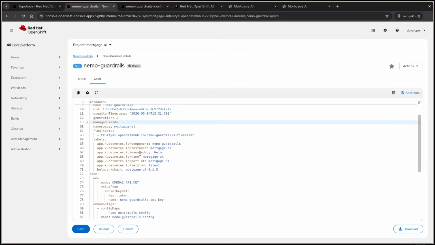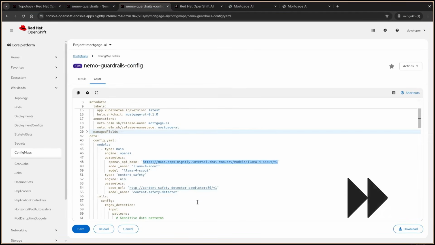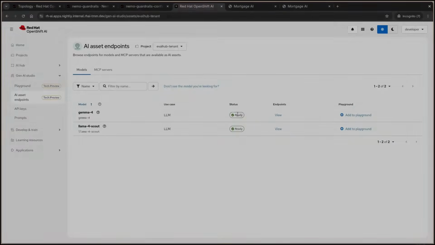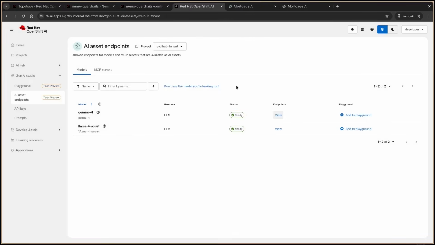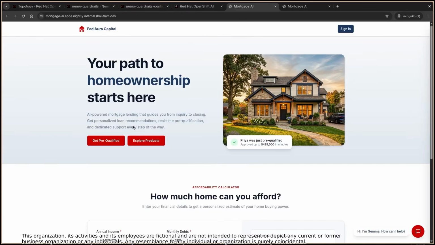This application is using a NeMo guardrails configuration, and this configuration enables them to ensure that their model is being accessed safely. It's not able to be abused with things like hate speech or profanity, and ensuring that it's staying on task for only the work they intend for it to do. It's accessed through this Models as a Service endpoint, through our unified AI gateway, and the developer has self-serviced an API token for interaction with this model.